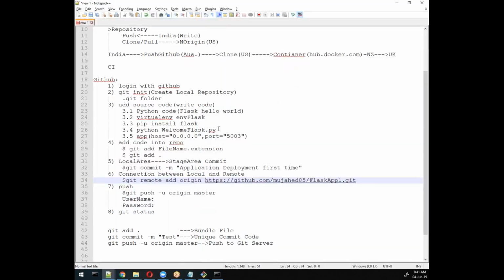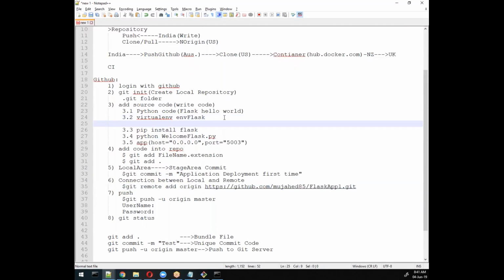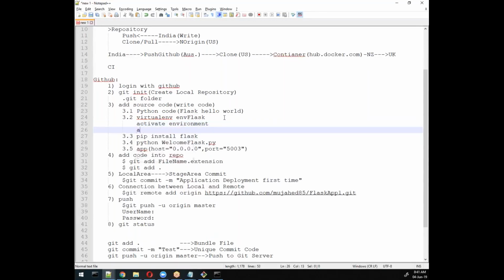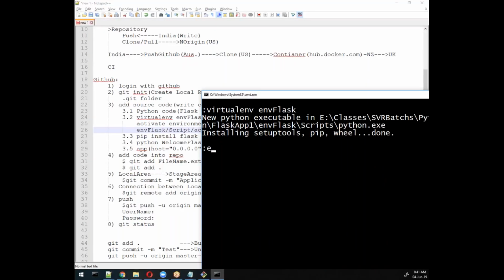Before pip install, I forgot to do one thing: activate the environment. Remember, if you forget this it will create a problem for us. How? Using my env, the environment name or folder name, env flask, slash Scripts, slash activate. Because we are working in Windows, that's why we need env flask, then Scripts, and then activate. So now it's activated.